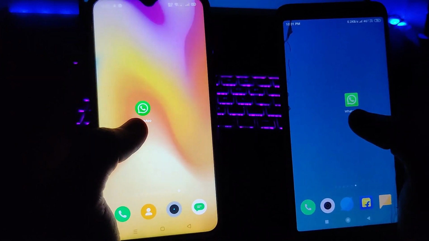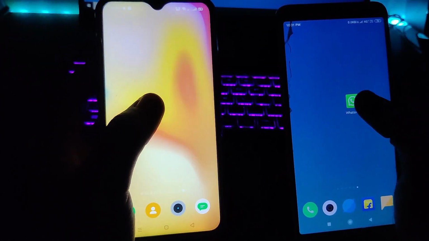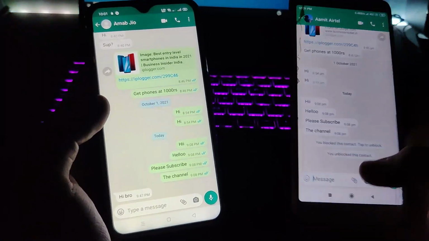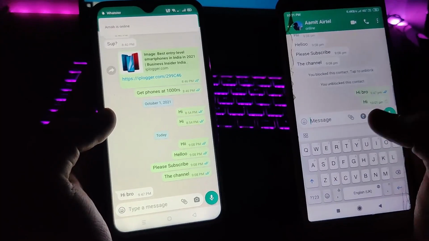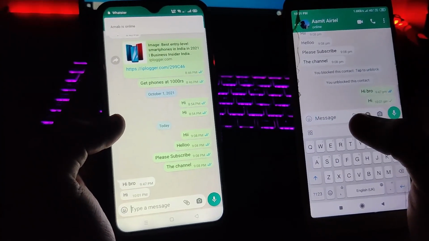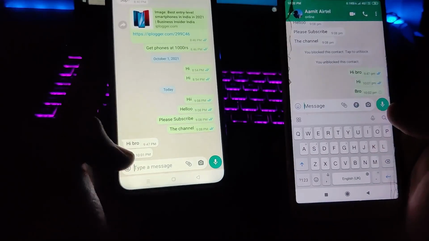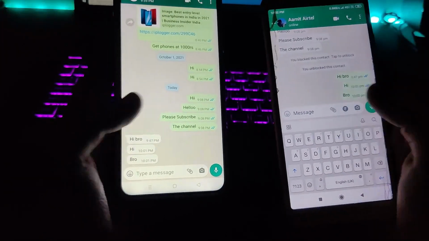So here you can see I have my two WhatsApp accounts and I'm just going to show you the trick. You can see Arnab Jio and this is Amit Airtel. So I'm going to send some messages to show you that both of these are my accounts. Okay, you can see I received hi bro. So these are my two accounts.